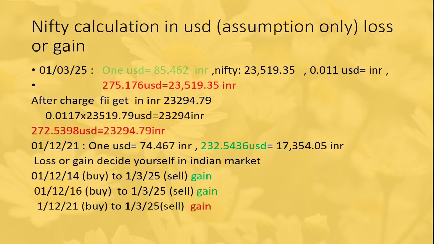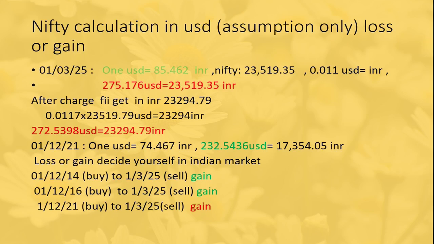When all charges are deducted, the money that comes to the FII account is 23,294.799. We convert that to USD and then the FII gets 272.539 USD.